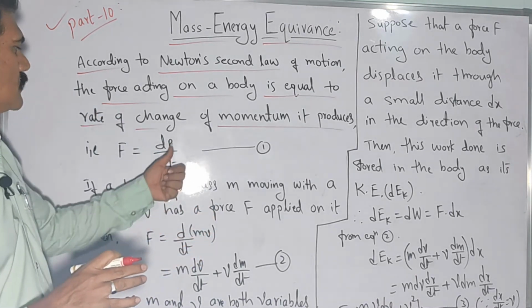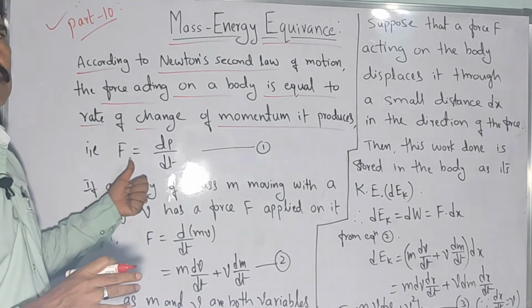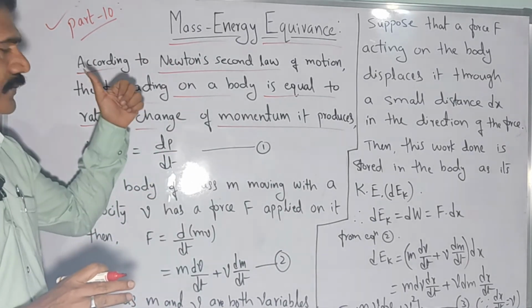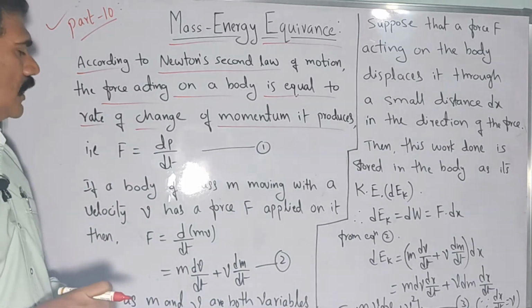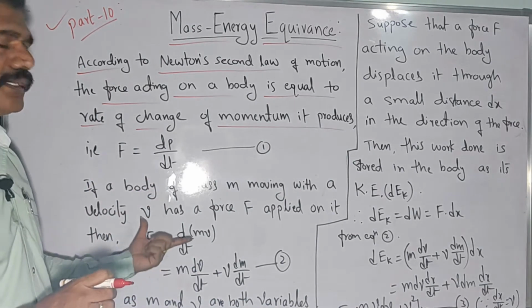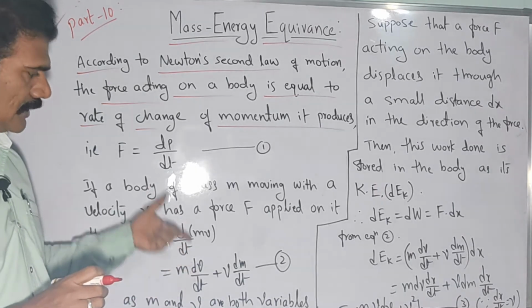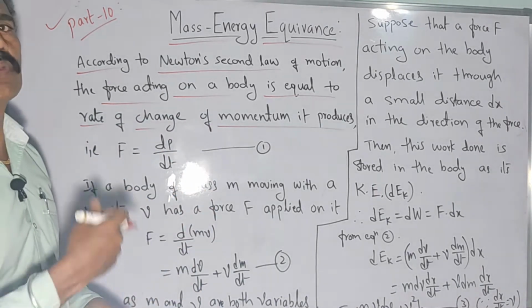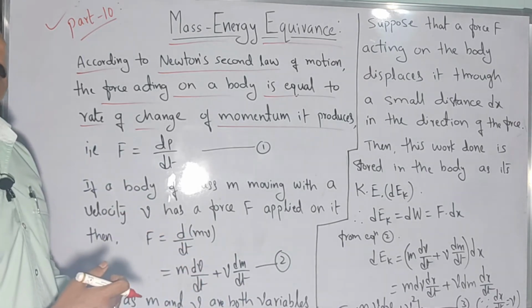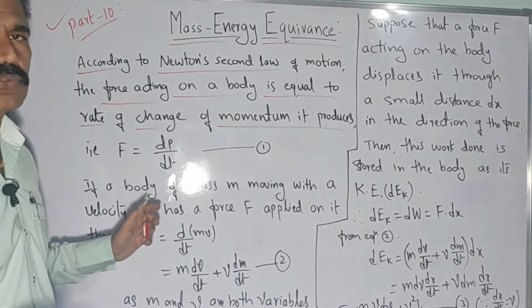Rate of change of momentum gives the force acting on it, according to Newton's second law. Starting from that equation we will proceed, and further substitute the mass variation according to Einstein's theory of relativity. That is the procedure here.